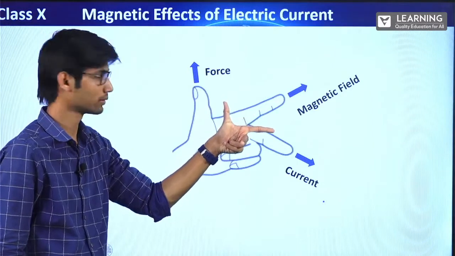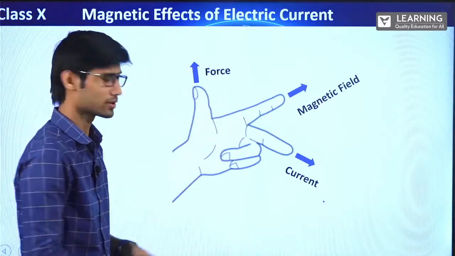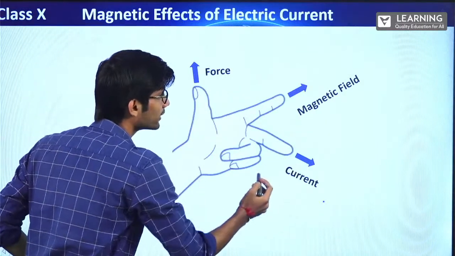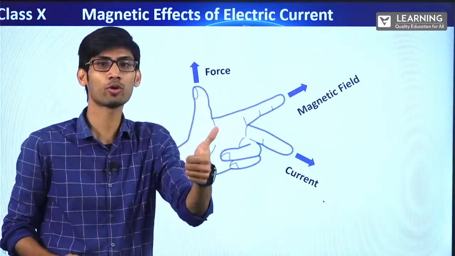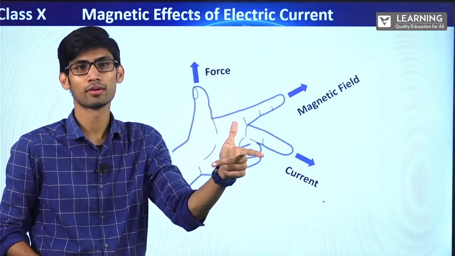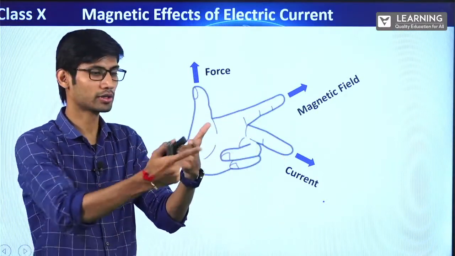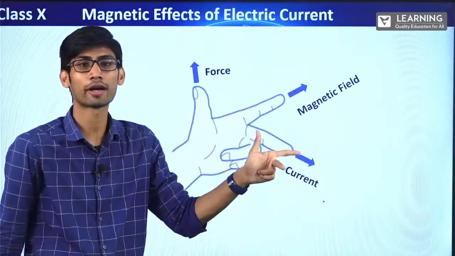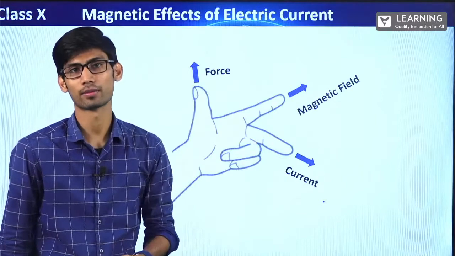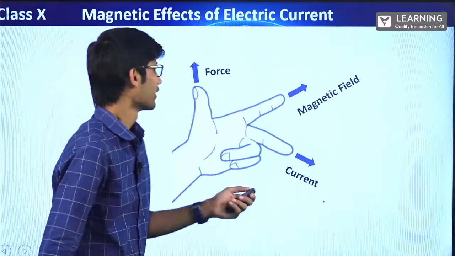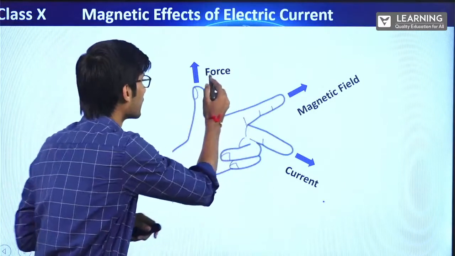Got it? Now how to remember this? Again, it's very easy. Force, magnetic field and current. How to remember that this is only force, this is only magnetic field, this is only current? Suppose if you forget and you make this as current, and you point this in the direction of current and this in the direction of magnetic field, then you will get the wrong answer, right? So to remember, what my teacher told me, this is F.